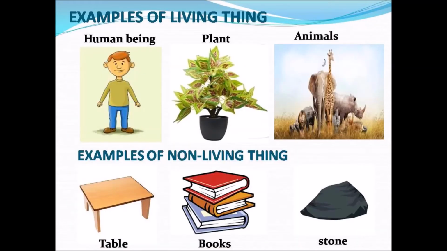Dear children, here are the examples of living things and non-living things. What have you already learnt about living things? Things which grow, move, breathe and reproduce. So, human beings, plants and animals can grow, move, breathe and reproduce. So, they are called living things.